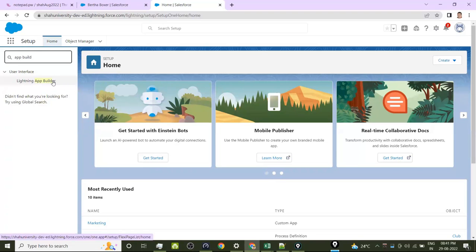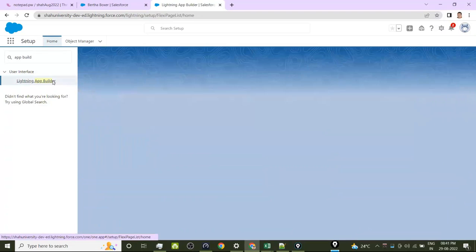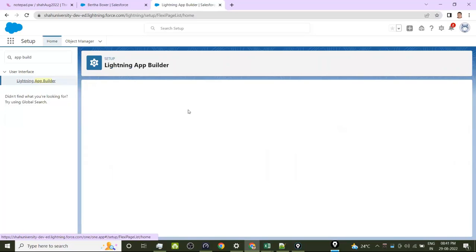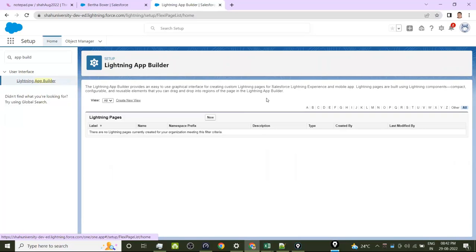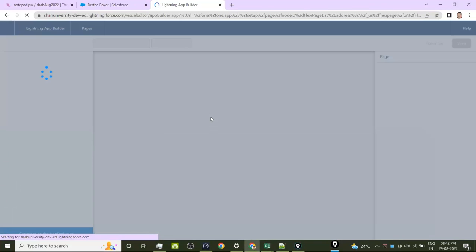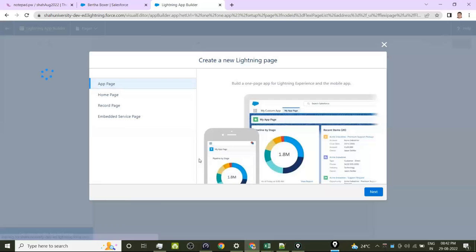Right. This is one traditional way, where I have custom Lightning pages available over here. There are none there. So let me click on New to create a new page, where it will ask me what type of page you want to develop. Is it a home page? Is it a record page? Or is it an app page? An app page is nothing but one page where you put everything, whatever you want.